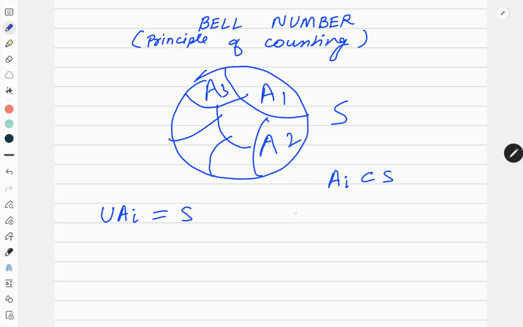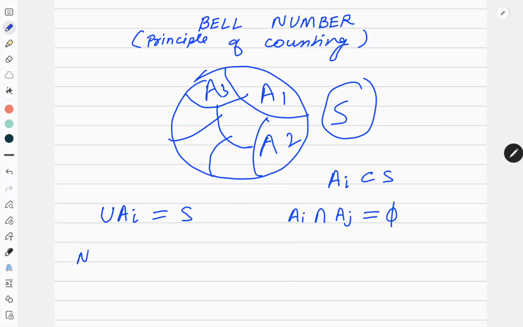And the second condition is that Ai intersection Aj is a null set. It means these subsets are not overlapping each other. Then the set of these subsets is called the partition of set S. So this is the basic meaning of partition. Partition means I am dividing or splitting a set S into small subsets in such a way that the union of those subsets forms the set and their intersection is a null set. This is called the partition.